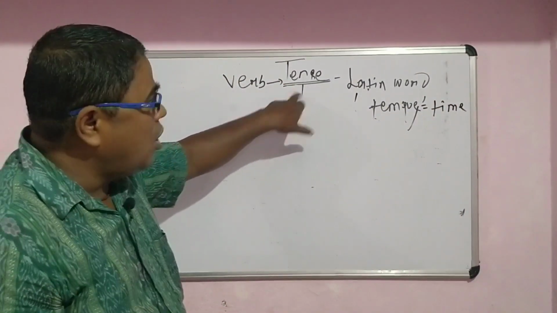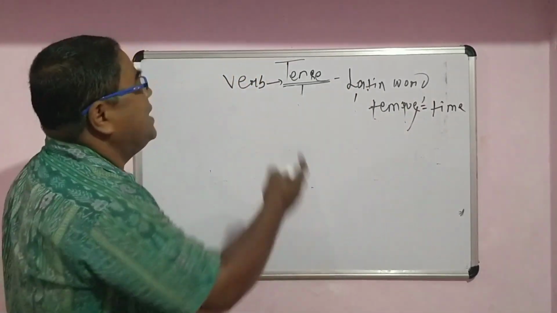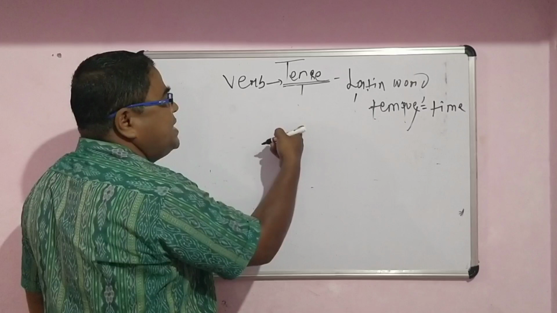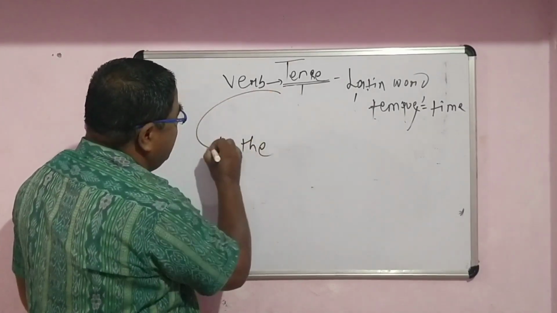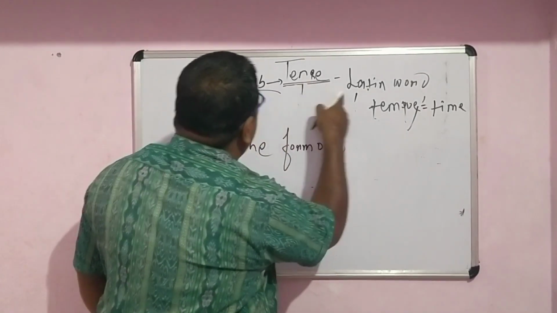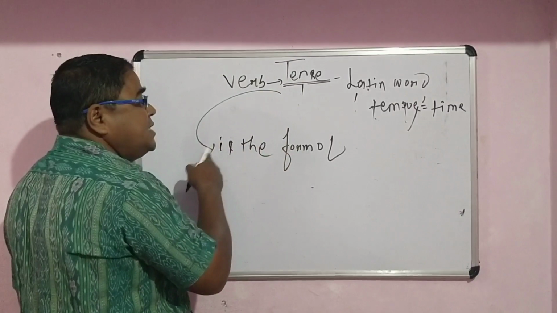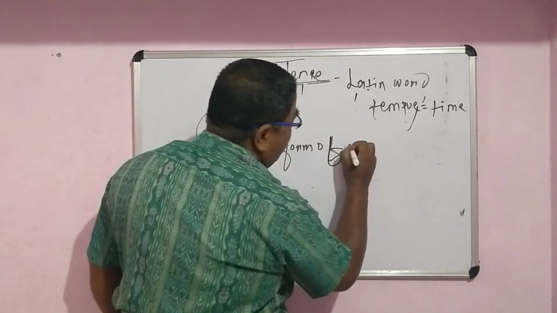The word tense comes from the Latin word tempus, and tempus means time. So what is tense? What is the brief definition of the tense? A tense is the form of the verb. Tense is the form of the verb. Since your tense comes from the verb, since your tense is related to the verb, so always remember, tense is the form of the verb